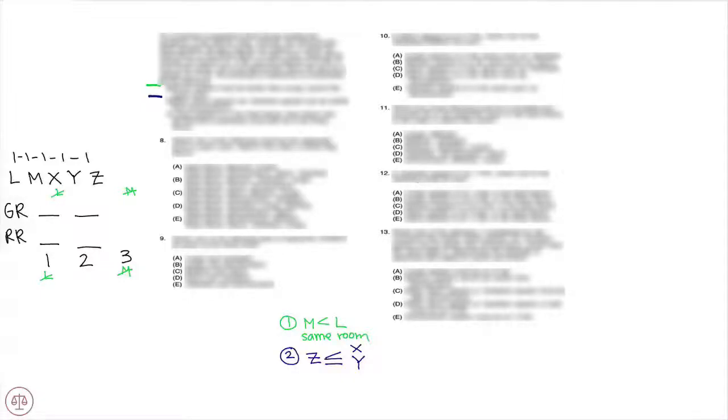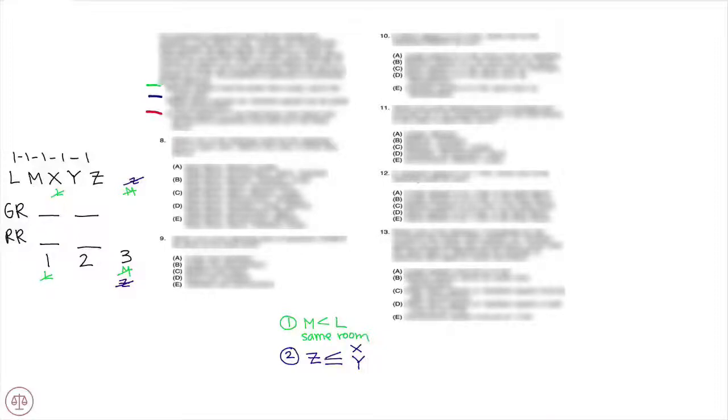So what that does mean is that Z can't be at 3 p.m. in either of the rooms. Because if Z were at 3 p.m., there's only 1 3 p.m., meaning X and Y would not have any place to go after it. Likewise, we know that we can't have 1 p.m. be both X and Y, but there's no way really to write that out for us. But just remember that we can't have a binary of X and Y in 1 p.m. because then there'd be no place for Z to go. Because Z has to be before X and Y or at the same time as one of them and before the other one. And rule number 3.